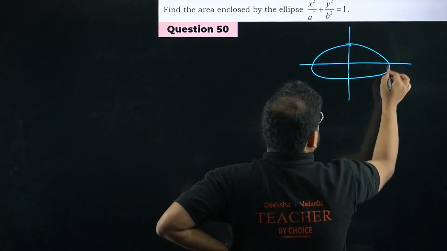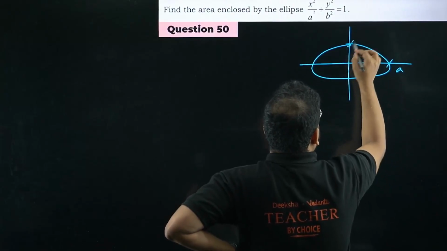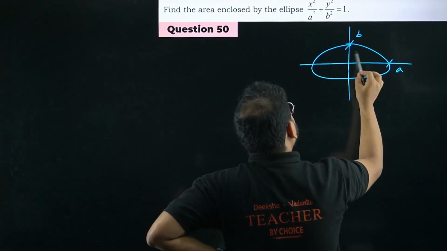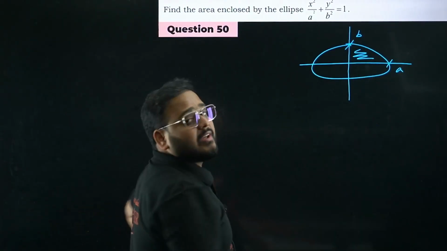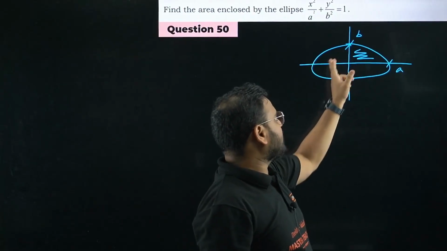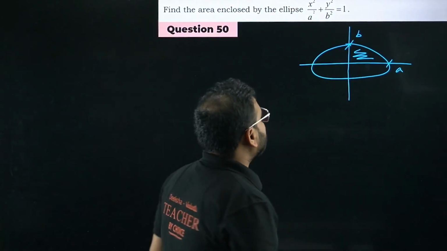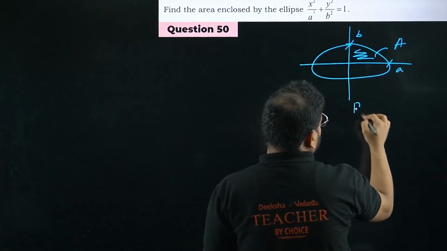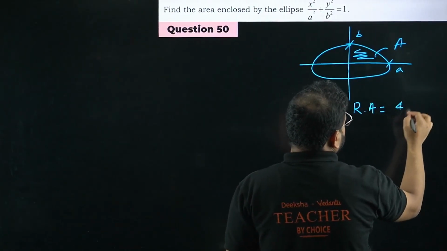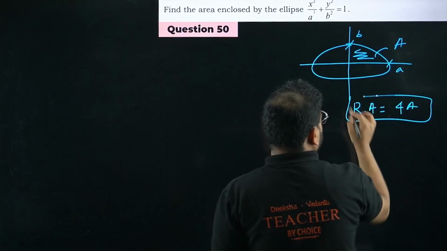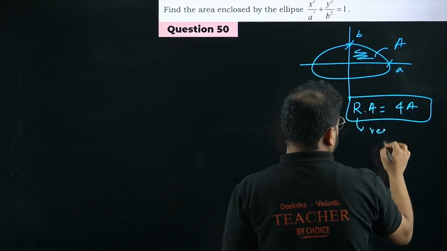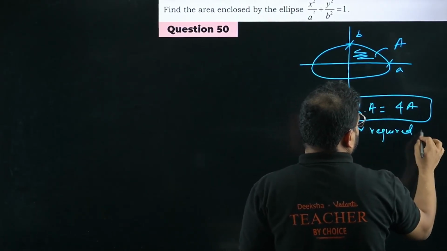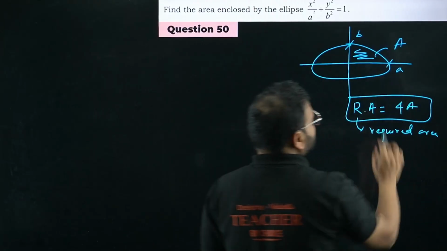This is your major axis A. This is the minor axis B. We know this is going to be symmetric. So the curve is symmetric about the origin. This part is equal to this part, equal to this part, equal to this part. So if I take this area to be area A, my required area will be nothing but 4 times A. Required area will be 4 times this area A.